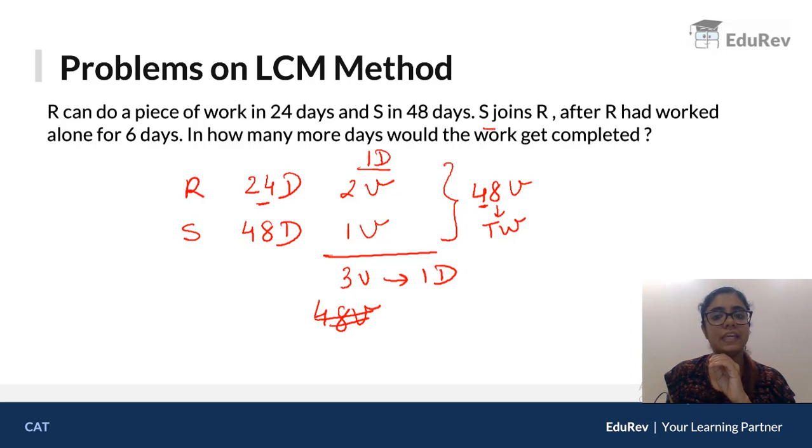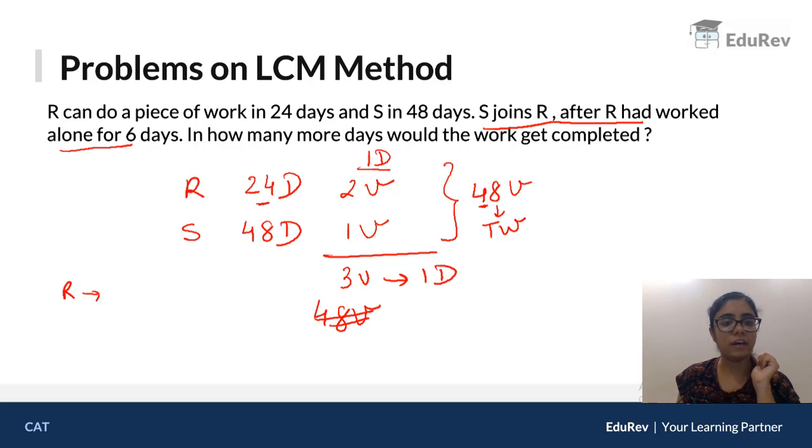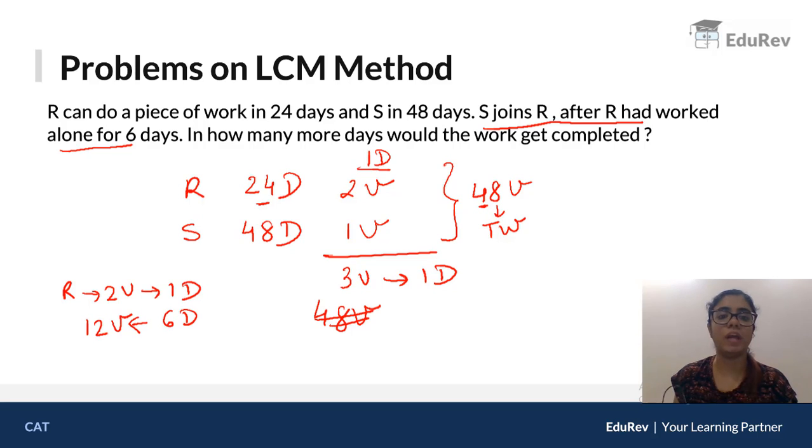But what are they saying? S joins R after R had worked alone for 6 days. So R had worked alone for 6 days. Now देखो, R does 2 units in 1 day. So R has worked for 6 days. So can I say 6 days में R has done 12 units.